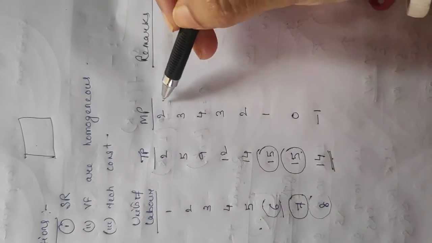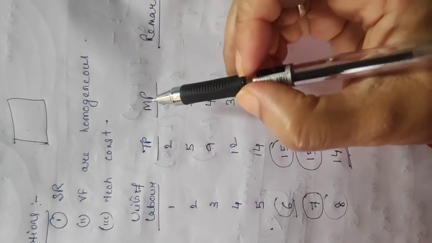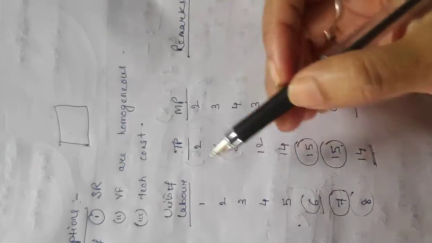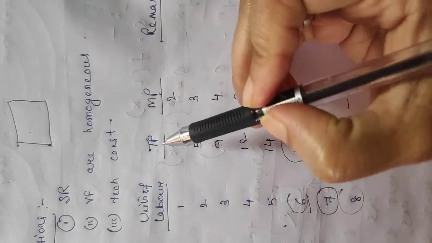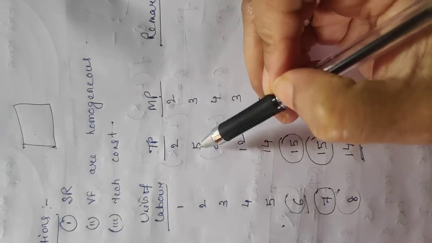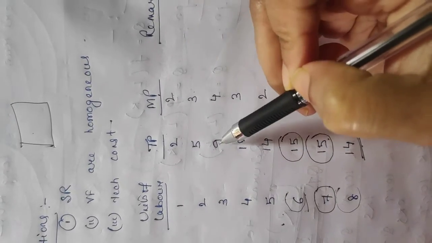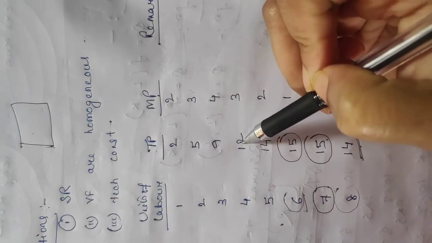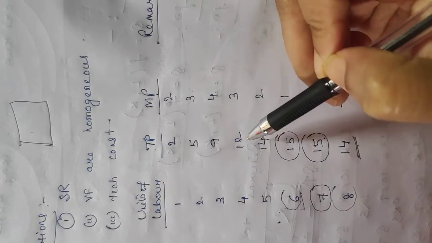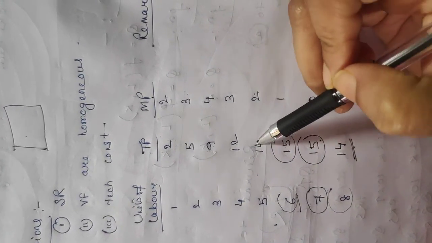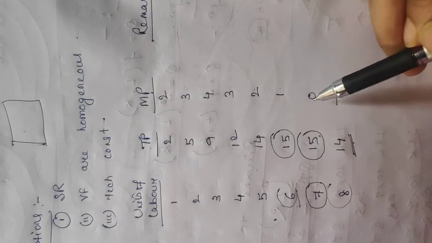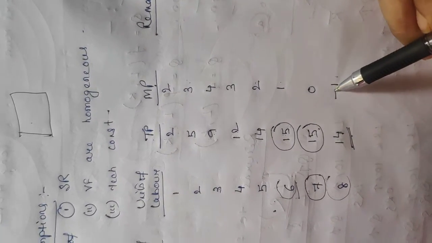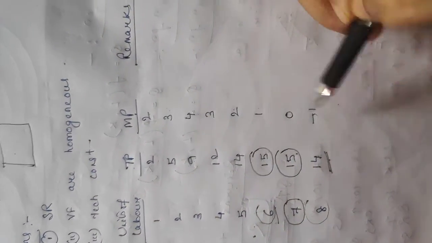Now how we will calculate marginal product? See, we can calculate marginal from the total concept, okay? See, TP is 2, marginal will be 2. Then 5 minus 2 is 3. 9 minus 5 is 4. 12 minus 9 is 3. 14 minus 12 is 2. 15 minus 14 is 1. 15 minus 15 is 0. 14 minus 15 is minus 1. Like this we calculate marginal product.